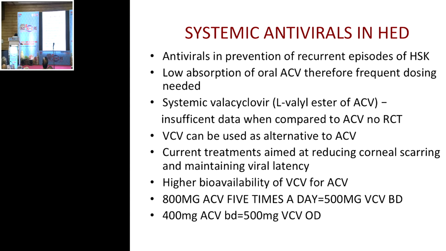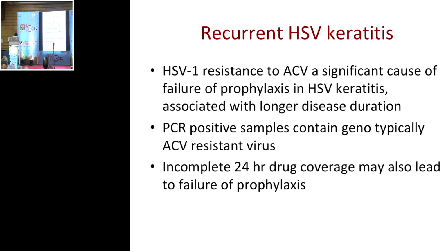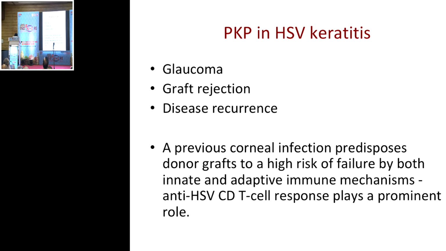So it has been seen that 800 milligram acyclovir 5 times a day is equal to 500 milligram valacyclovir BD, or 400 milligram acyclovir BD is equal to 500 milligram valacyclovir OD. Only thing is valacyclovir is a little more expensive. And this is about ganciclovir. This is definitely not superior to acyclovir. Only thing is that ganciclovir may be used less often. And hardly any cases of recurrent HSV have been proven.